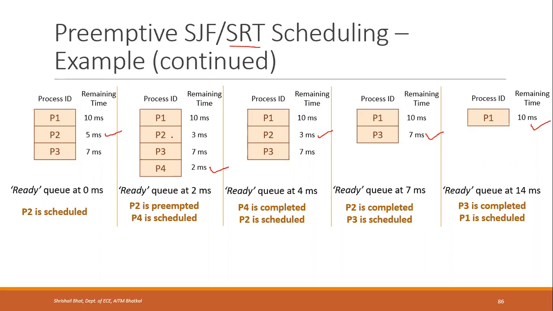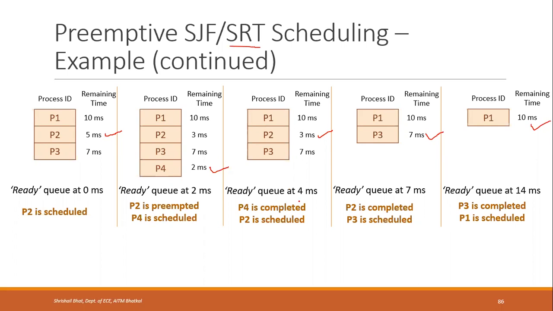As soon as it came in the queue, it was scheduled because it was the shortest job at that instance. But at 2 milliseconds, P4 came in the queue, and P2 got preempted, right? And it waited in the queue till P4 got completed. P4 completed at 4 milliseconds. So from 2 to 4 milliseconds, P2 was waiting.